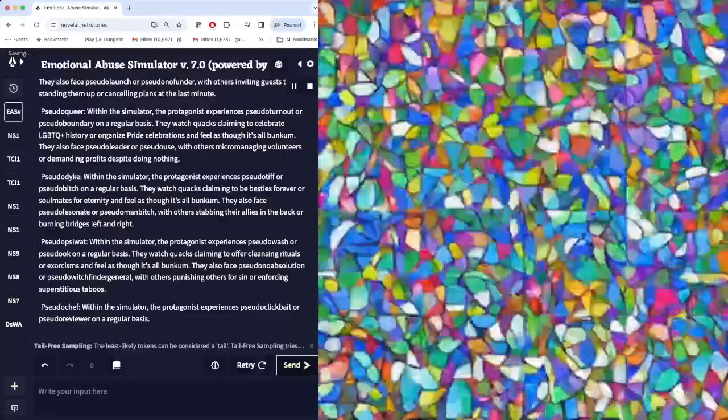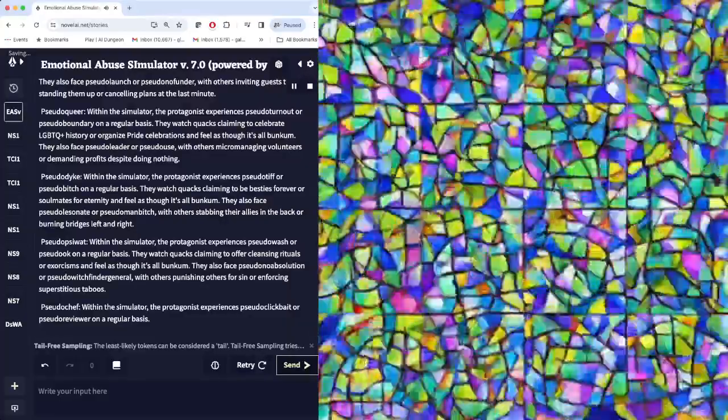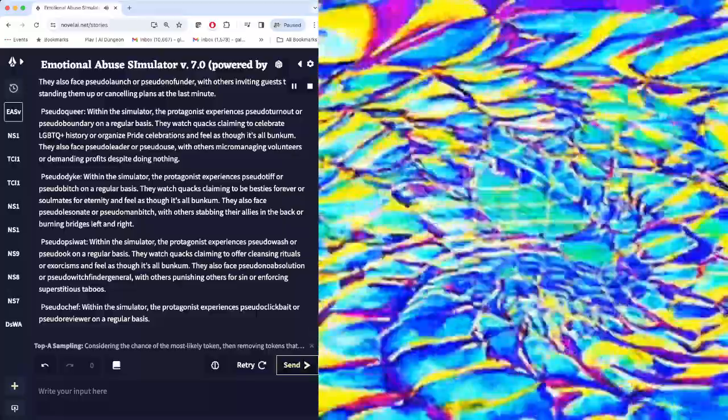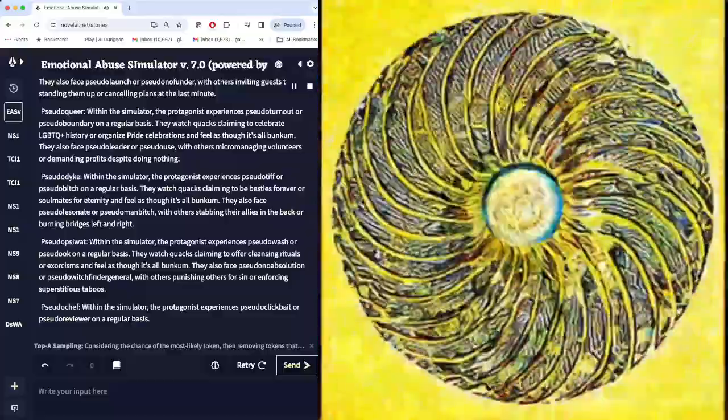Pseudo-queer. Within the simulator, the protagonist experiences pseudo-turnout or pseudo-boundary on a regular basis. They watch quacks claiming to celebrate LGBTQ plus history or organize pride celebrations and feel as though it's all bunkum. They also face pseudo-leader or pseudo-loose, with others micromanaging volunteers or demanding profits despite doing nothing.